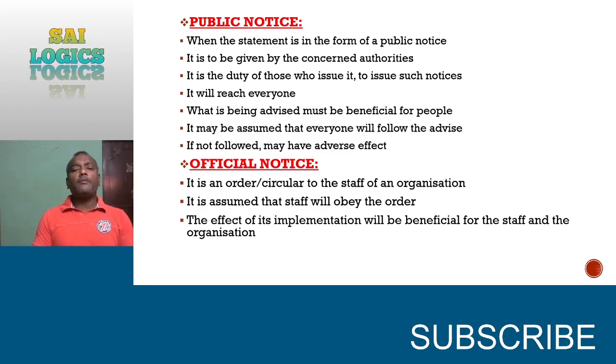And one more thing you need to remember, when a notice is given by the concerned authorities, the responsibility of fulfilling the notice also vests with the concerned authorities. Say for example, if anything goes wrong, any natural calamity occurs, immediately the concerned minister or concerned chief minister or prime minister will announce compensation to the victims of the calamity.